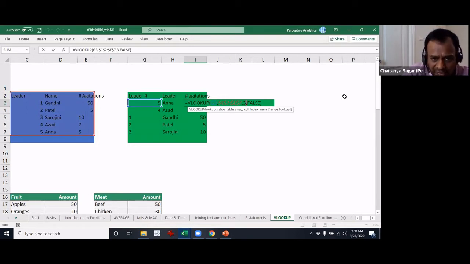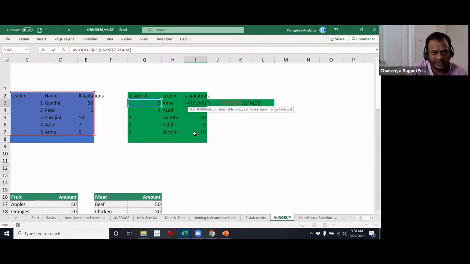What is this column index number? Whatever table array you give, you have to start from number 1 and keep counting 1, 2, 3, 4, 5 like that. Whichever is the value that you want, that's the number you have to put here.